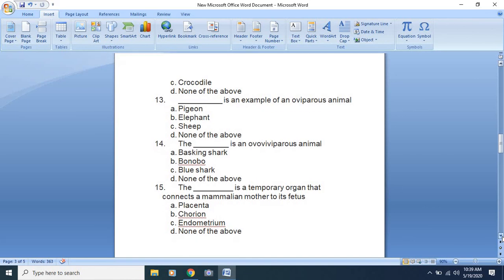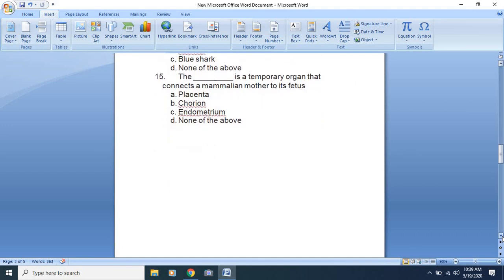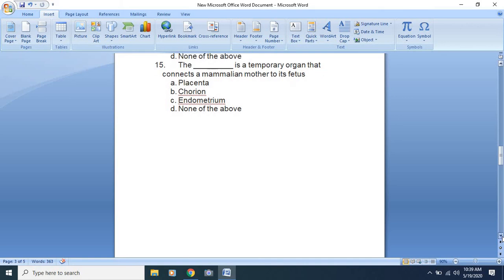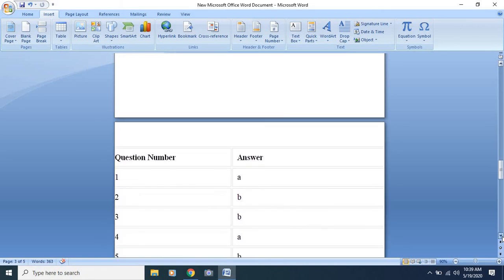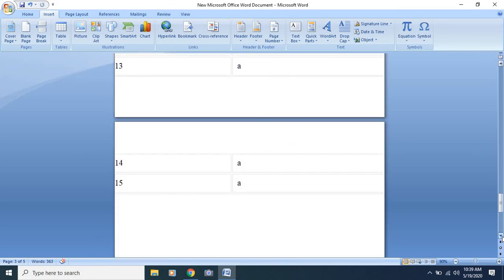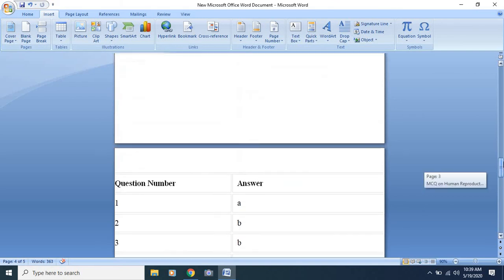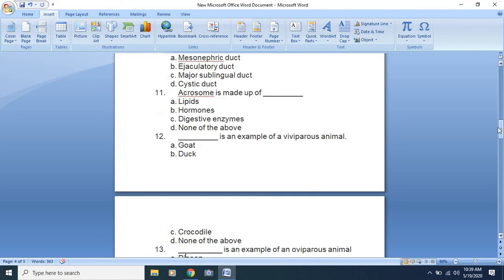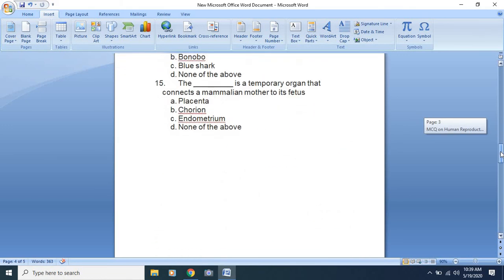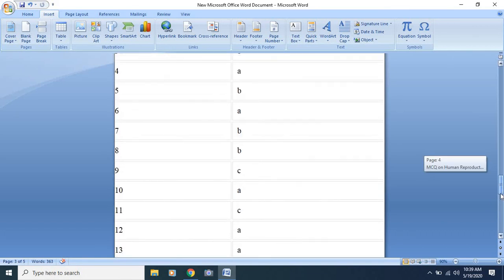As we have seen, through the placenta the exchange of all materials takes place between the mother and the developing fetus. So yes students, we have seen the important MCQs of the chapter human reproduction, and here I have displayed the answer key of all these 15 MCQs, from 1 to 15. These are the important MCQs. Please read them and learn the answers. This is the answer key.